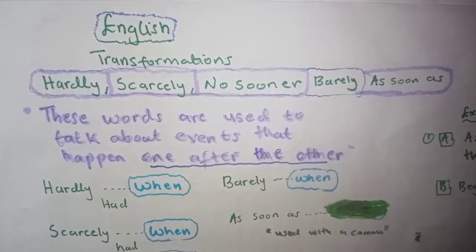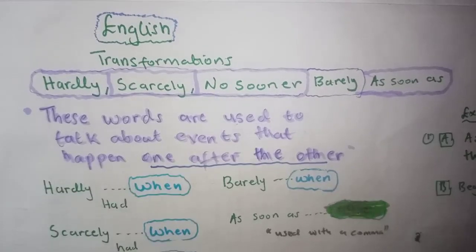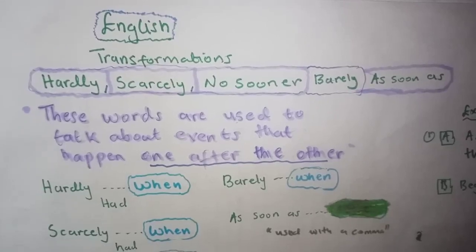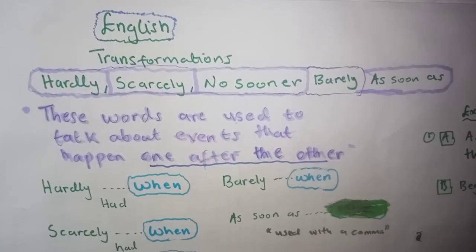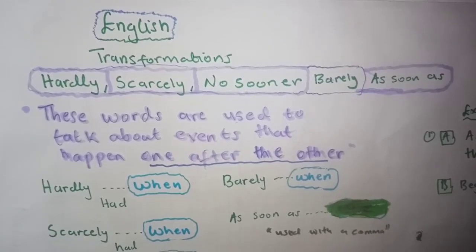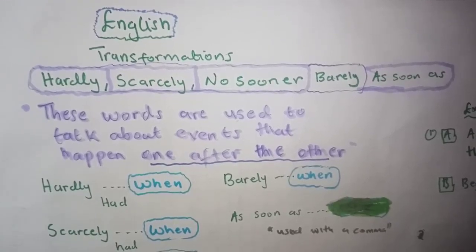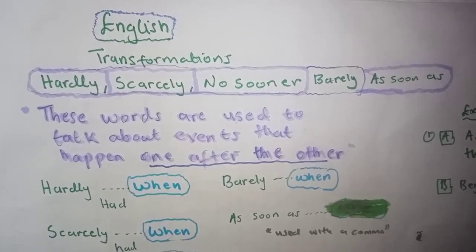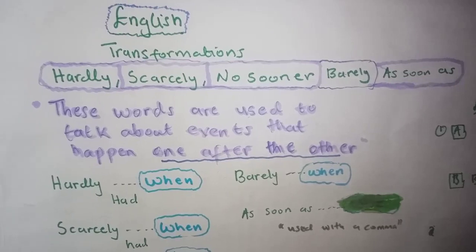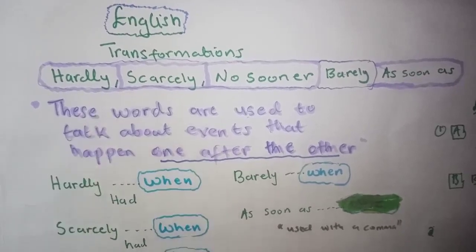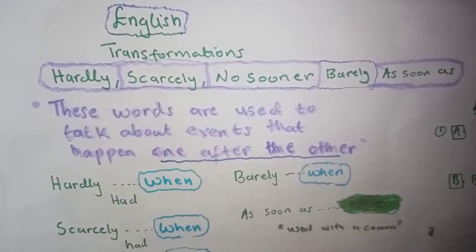So let's have an example. As soon as I reached the station, the train arrived. Meaning there are two events: upon you reaching the station, and then the train arrived. So to connect these, we can transform the sentence, as soon as I reached the station, using hardly, scarcely, no sooner, and barely.